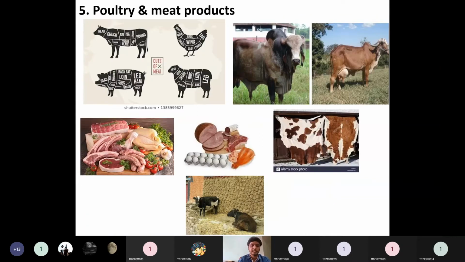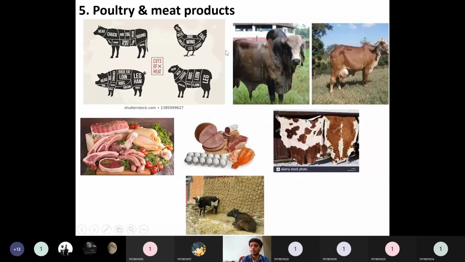Then poultry and meat industry. If you see the poultry and meat industry, largely we will eat this. The beef or chicken or some lamb, sheep or pig, this is also eaten by many of the people. So all this we can just kill and convert into some meat products. So this meat we will consume directly.